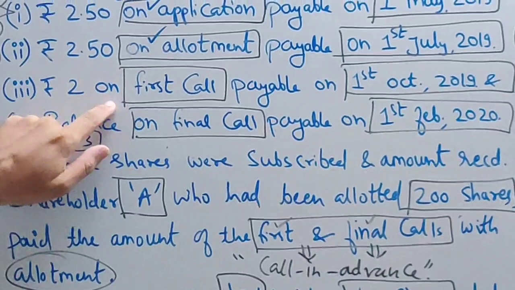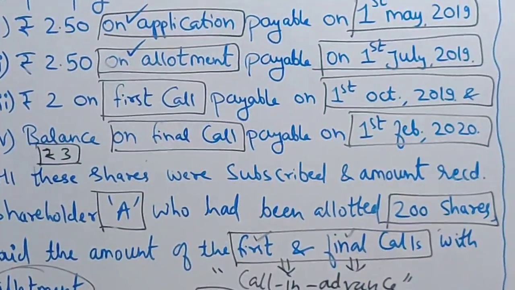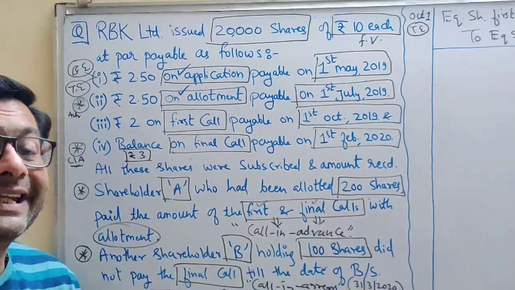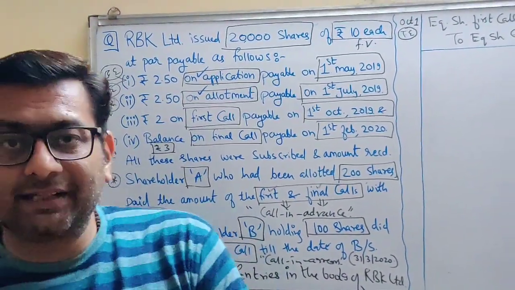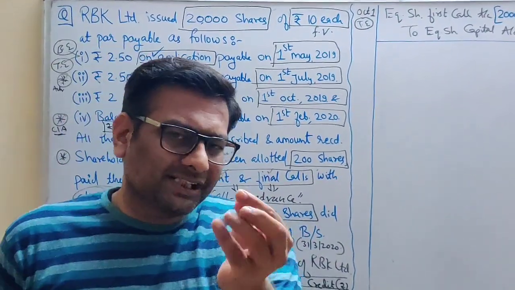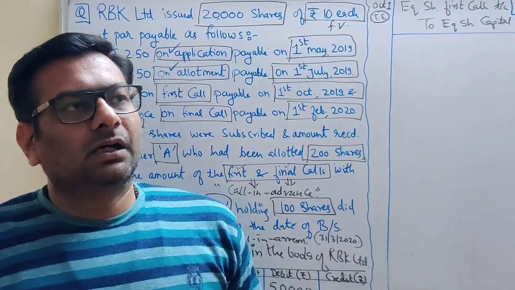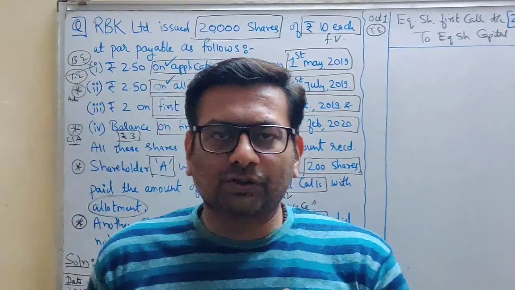At the time of first call, when you are passing a bank entry, what will you have to do? You will have to cancel the advance money. So what I am saying, let me make it clear by taking one small example. Not related to the sum, a general example I am taking. Suppose